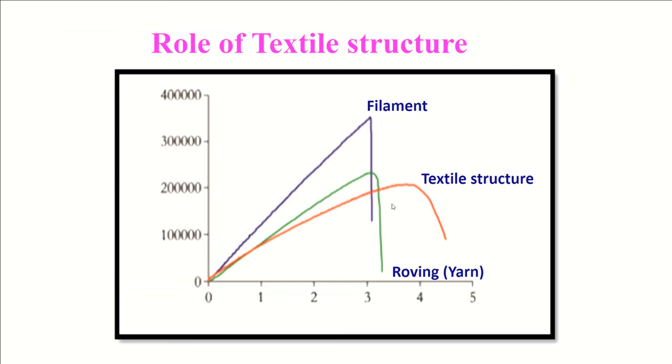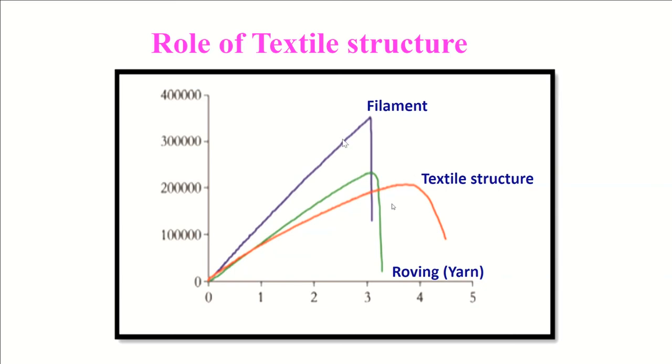I explained earlier the role of textile structure in modulus. Look at this. This is the original filament. You can take any filament, polyester, nylon, etc. And this is its stress strain diagram. Taking the same filament, I made it into roving. Roving means multi-filament.